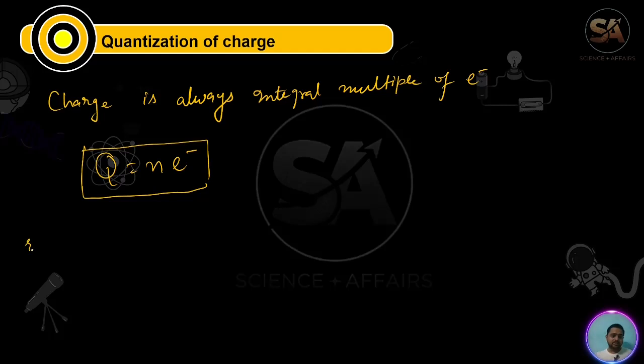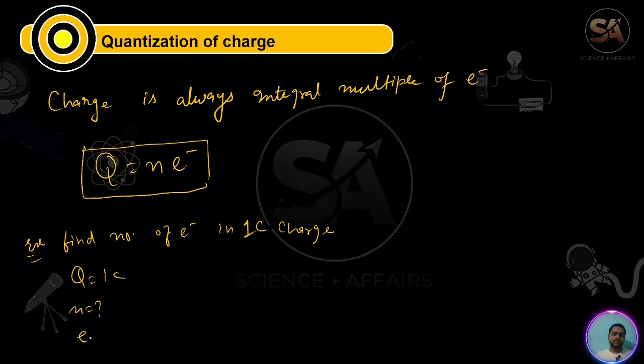So there is one question: find the number of electrons in 1 coulomb charge. So Q is given as 1 coulomb, and we don't know n. And e, what is e here? It means the charge on an electron, that is 1.6 into 10 to the power minus 19 coulomb. Okay, so this is the given, and now we will solve.